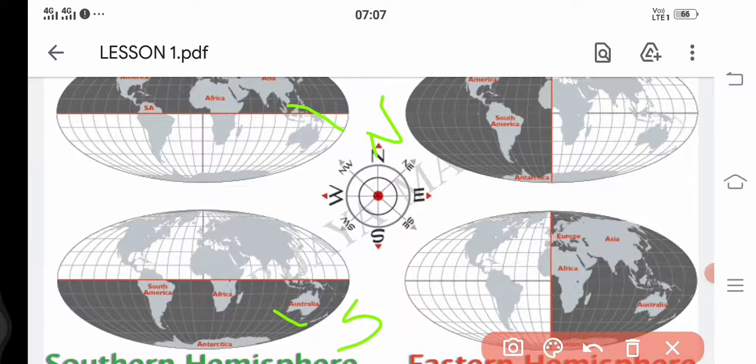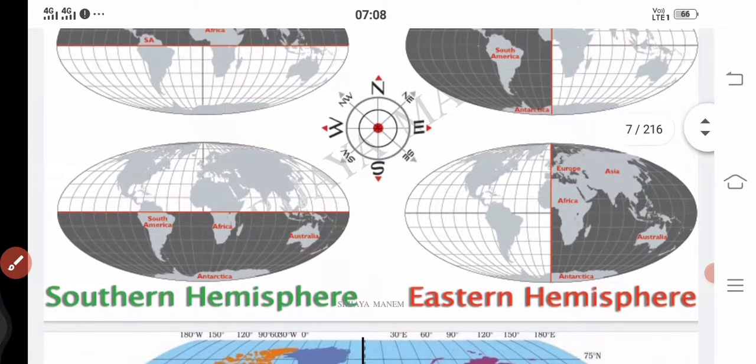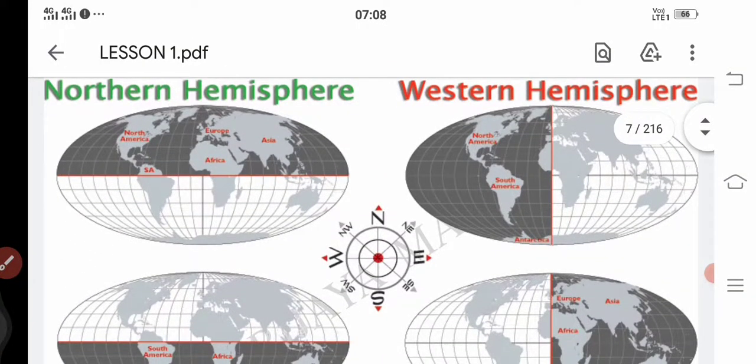Because of the division by the equator, that part is actually called the northern hemisphere. What is it called? Northern hemisphere. You see the southern one, what is it? The southern part, you find this is actually called the southern hemisphere.